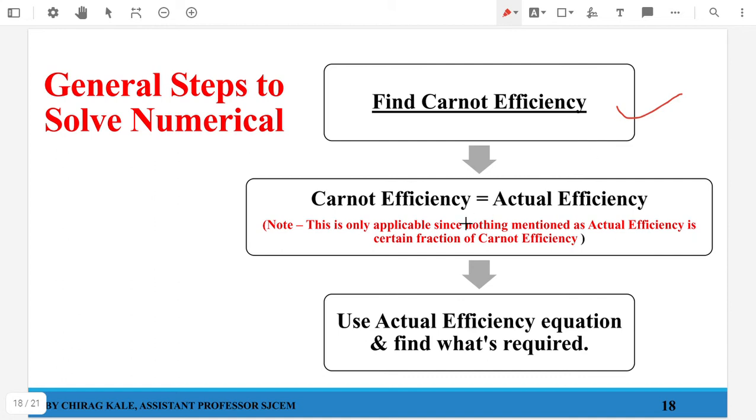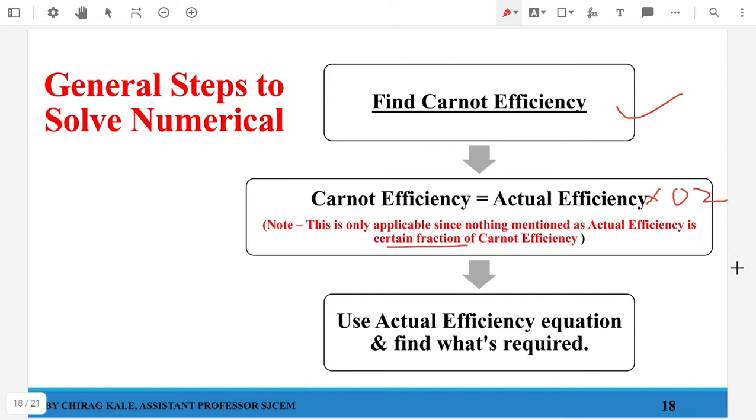So your actual efficiency generally is some factor times Carnot efficiency, but if that particular factor is not given, we can take Carnot efficiency as actual efficiency, because the temperature difference is very low over here. If that factor is given, saying that my plant efficiency is 20% of that Carnot efficiency, then I have to multiply by 0.2 over here.